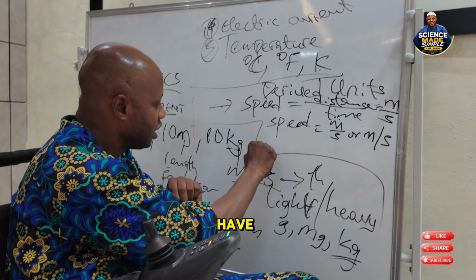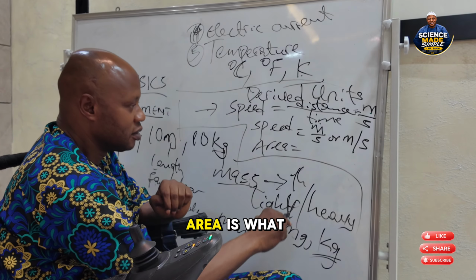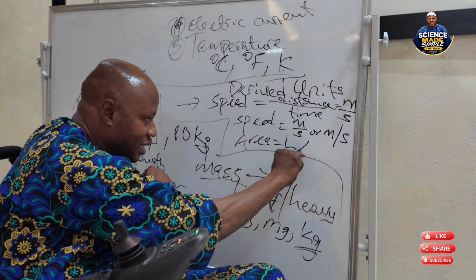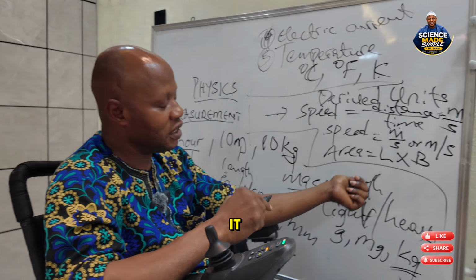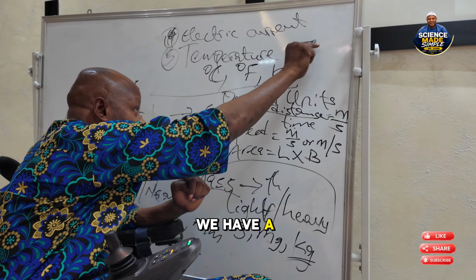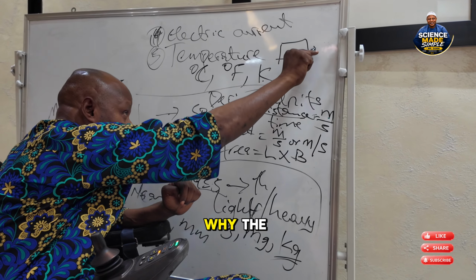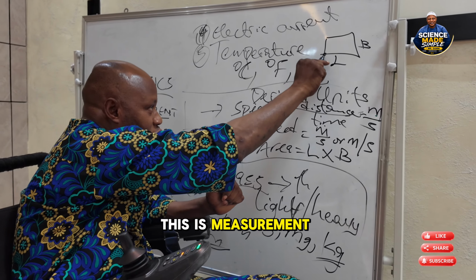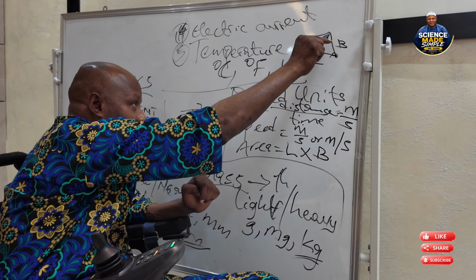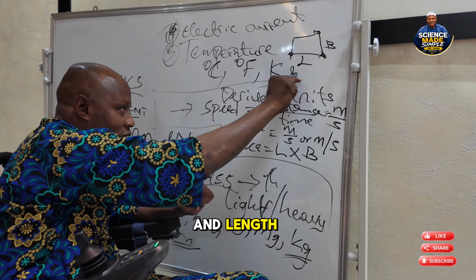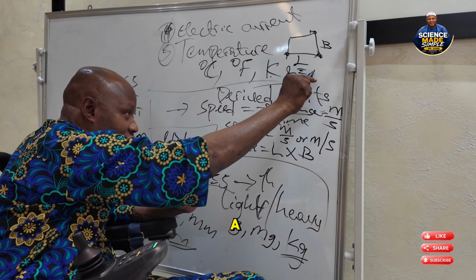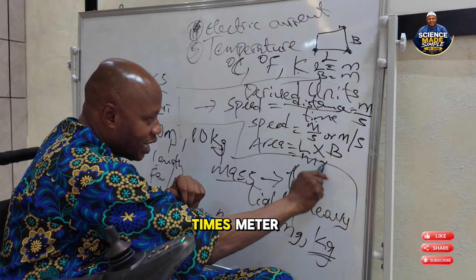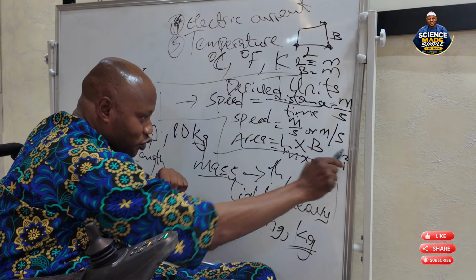So we also have area. Area, going by the definition, is length times breadth. Look at it very well. We have a rectangular shape like this. The longer side is length, while the shorter side is the breadth. Length is measuring of distance from here to here, and breadth is measuring of distance from here to here. Since it's distance, length is measured in meter, while breadth is also measured in meter. So we can say meter times meter. The unit will now be meter square.